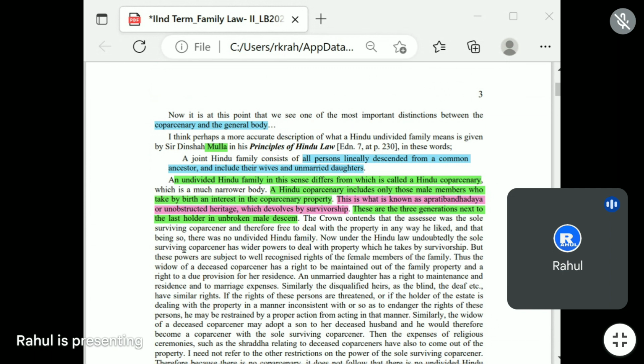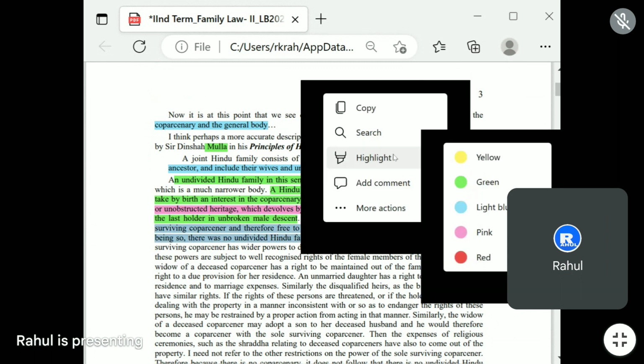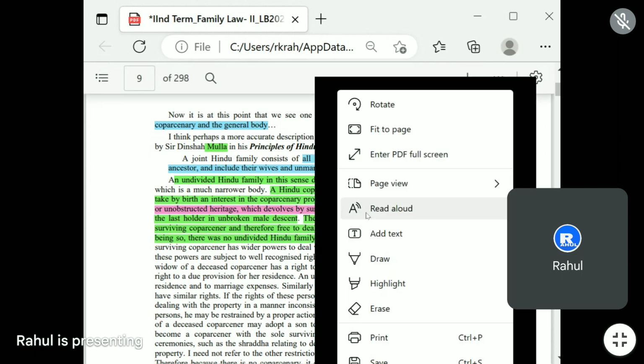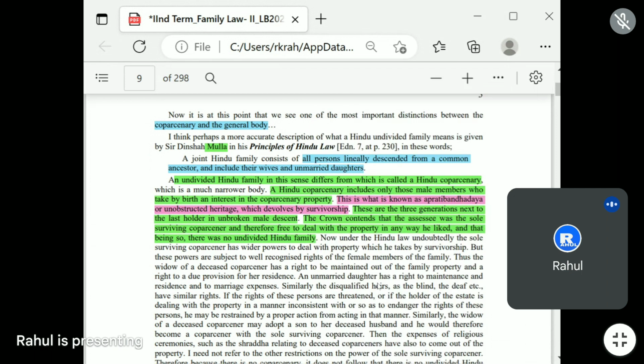And that being so, there was no undivided family.